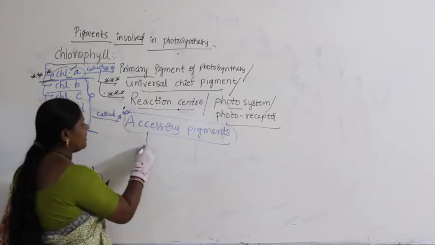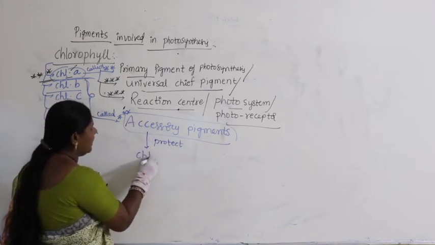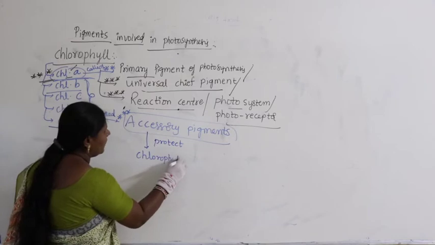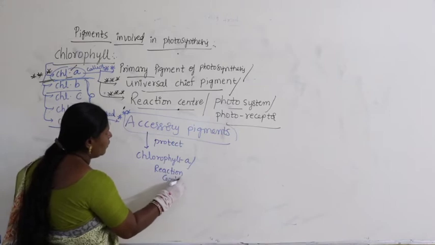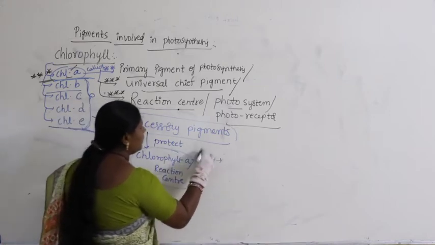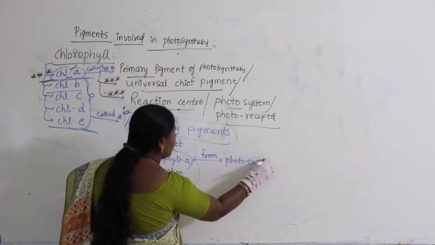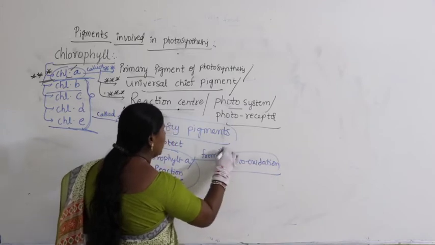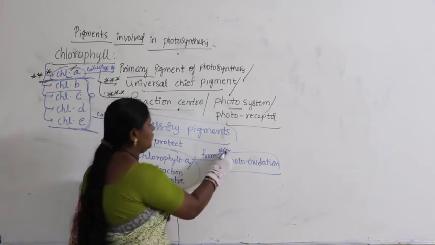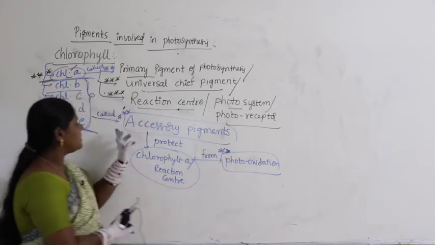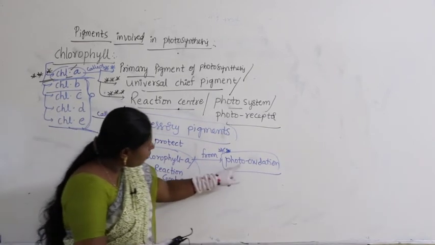Why did I keep the star marks? Because the main function of accessory pigments is that they protect chlorophyll A, or the reaction center, from photooxidation. Guys, I will come back to this part again when I say what is light reaction; at that time I will tell you about photooxidation. So, accessory pigments protect the chlorophyll A or reaction center from photooxidation.